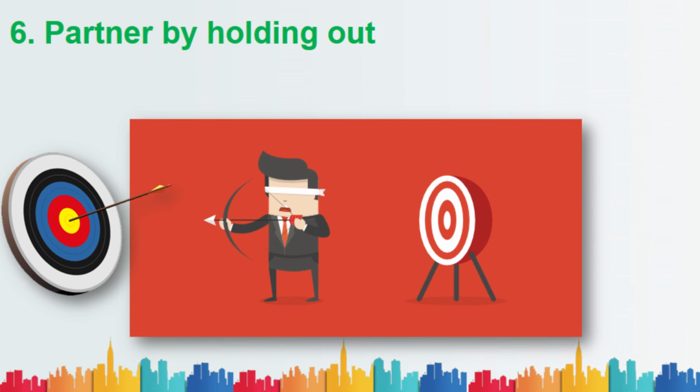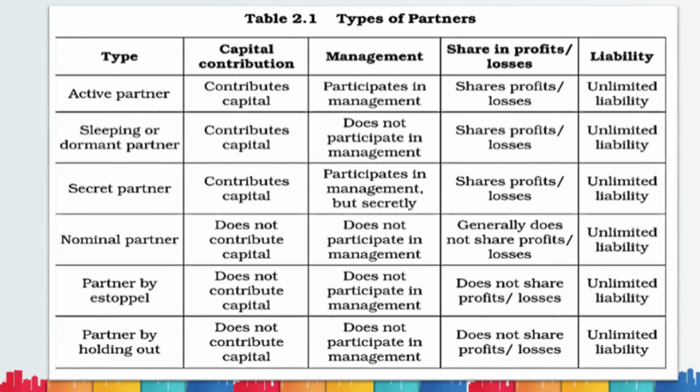I know some of you, it's very confusing. For that, this chart will clear all the doubts for you guys. Now, this is a bird's-eye view of all the partners. First of all, these are the types of partner. It's a 2.1 table, and we'll get to know the differences by this. We'll talk from the last one, that is liability. All the partners, irrespective of active, sleeping, secret, nominal, estoppel, or holding out, the liability will be unlimited. There is no limited liability, except in one case, I'll talk about that later. But now, in every type of partner, there is no limited liability.